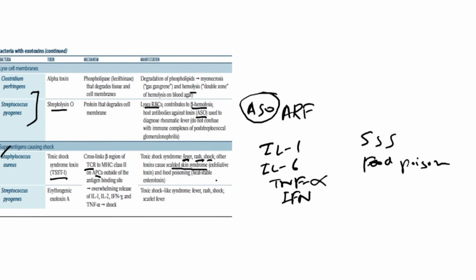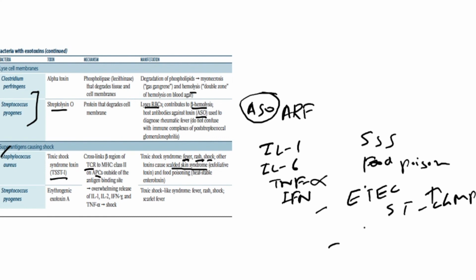food poisoning because of heat stable enterotoxin. Right? Heat stable enterotoxin is an exception among exotoxins, because usually exotoxins are heat labile, but the exception is heat stable enterotoxin. And one more exception is the enterotoxigenic E. coli. Enterotoxigenic E. coli produces a heat stable toxin that causes increased cyclic GMP level.